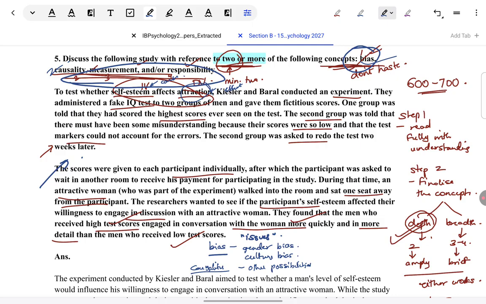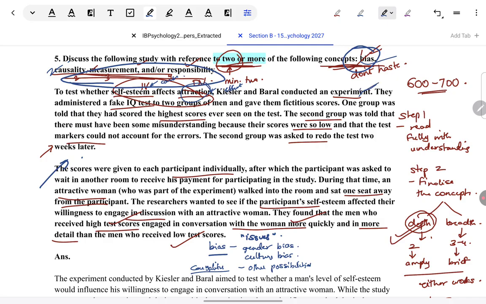Again, how do I know that these are the things I should consider in causality? One, because I've learned causality very well. Two, because I have learned about the attraction topic, and when I was learning about that, so many studies in their evaluation, I saw how cause effect is always a problem, how extraneous variables can always confound results. And three, because I've done my research methods of experiment so well, I know that whenever cause effect comes, of course, experiment is the best method.